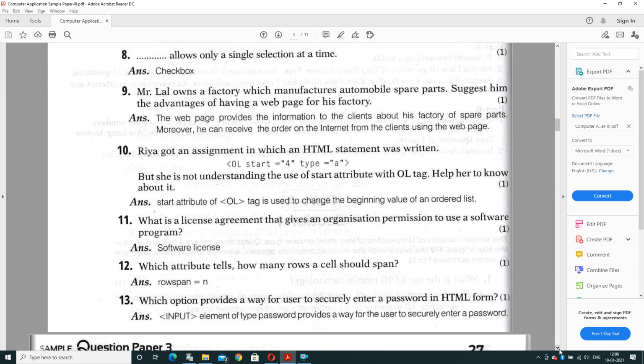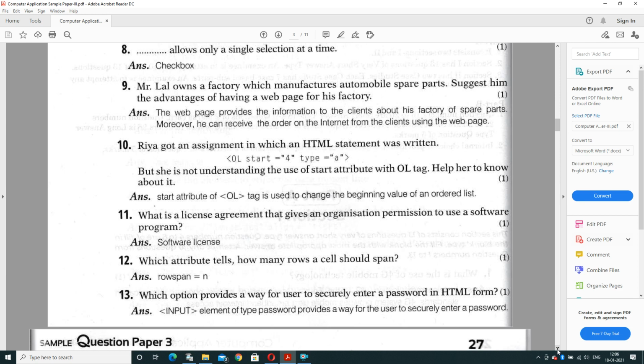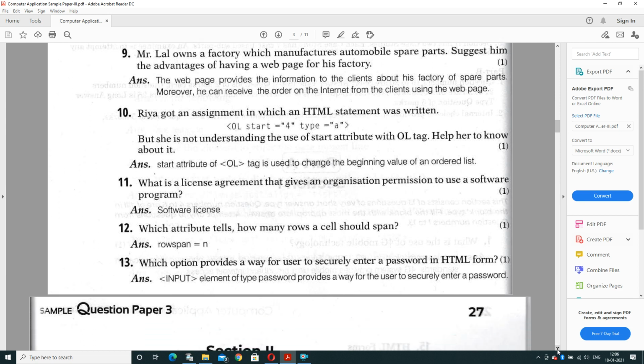Question number 8. Dash allows only a single selection at a time. In checkbox, that allows only a single selection at a time. This answer is wrong. The answer is radio button. Checkbox is the wrong answer, so you can make it correct. Radio button allows the user a single selection at one time, while checkbox allows multiple selections at one time. So the answer for multiple selection is checkbox, but for single selection it is radio button.